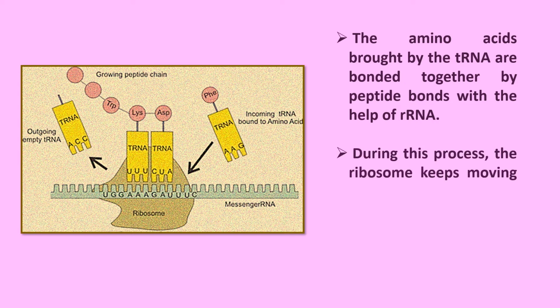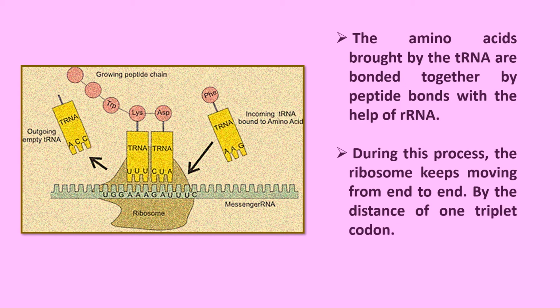During this process, the ribosome keeps moving from end to end by a distance of one triplet codon. So that this takes place, the tRNA coming on the mRNA and forming peptide bonds with the help of the rRNA, the ribosome keeps moving at a distance of one triplet codon. Now this is called translocation.